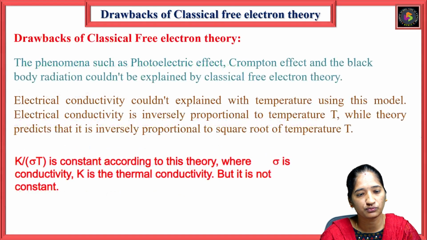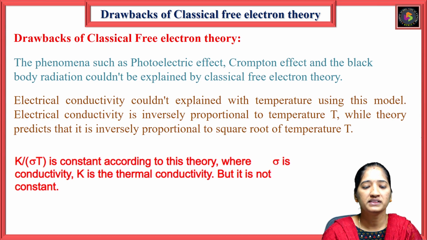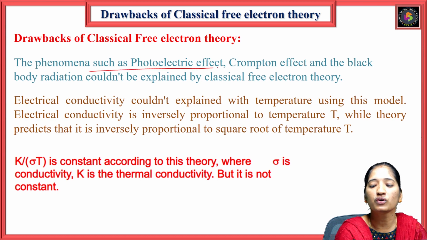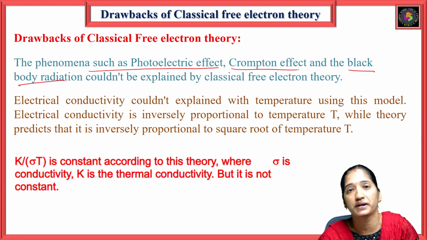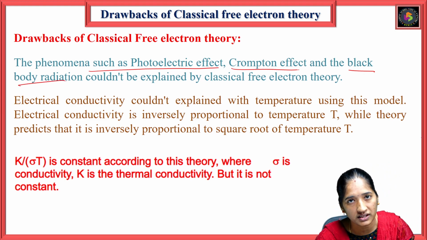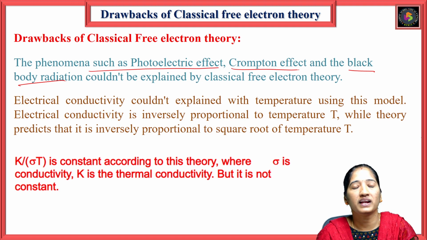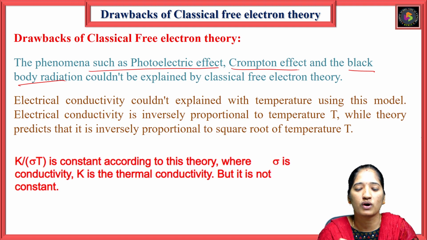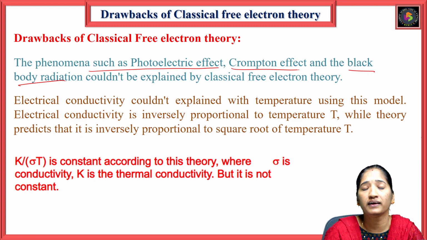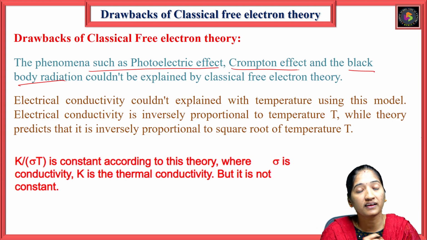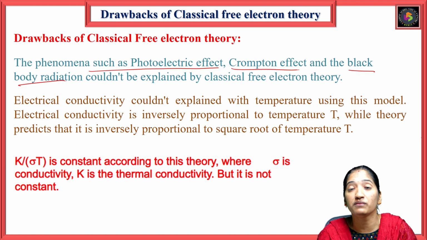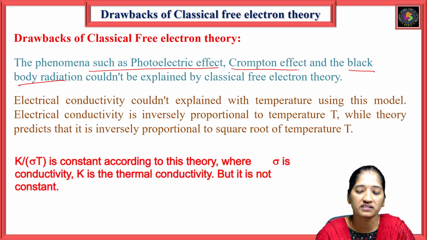So what are the drawbacks of this classical free electron theory? Phenomena such as the photoelectric effect, Compton effect and black body radiation could not be explained by this theory. The variation of electrical conductivity with temperature could not be explained by this method.